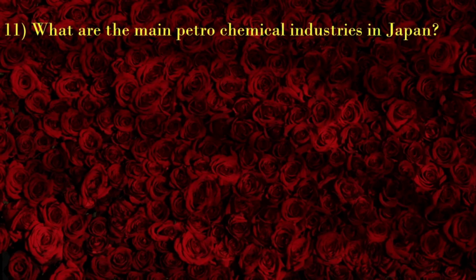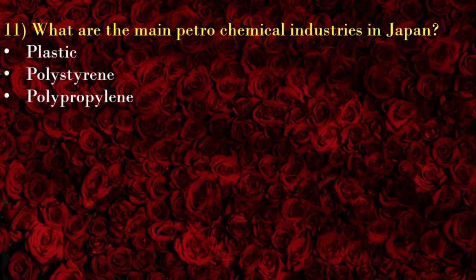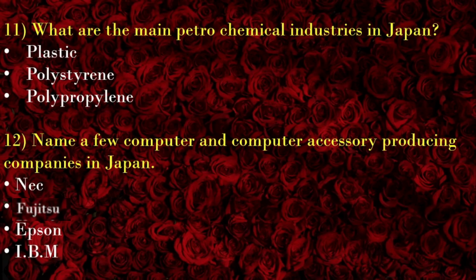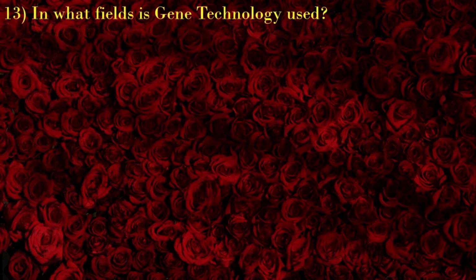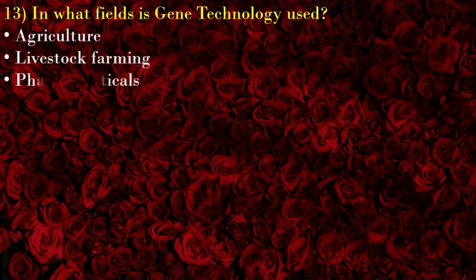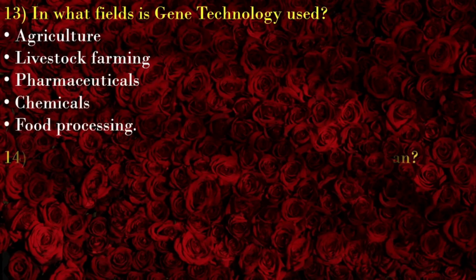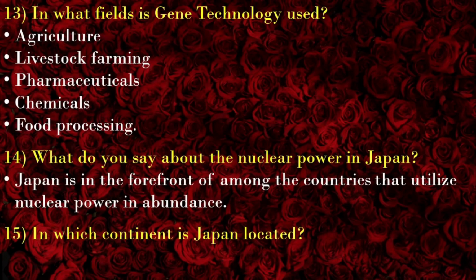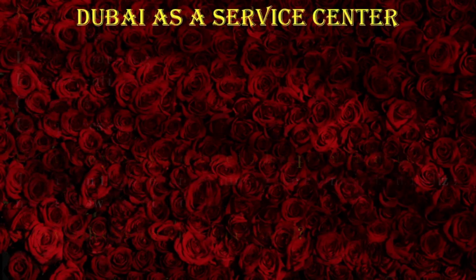What are the main petrochemical industries in Japan? Plastic, polystyrene, polypropylene. Name a few computer accessory producing companies in Japan. NEC, Fujitsu, Epson, IBM. In what fields is gene technology used? In agriculture, livestock farming, pharmaceuticals, chemicals, food processing. What do you say about the nuclear power in Japan? In which continent is Japan located? In the Asian continent.